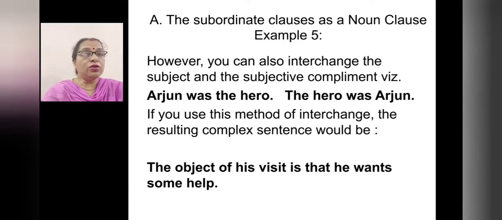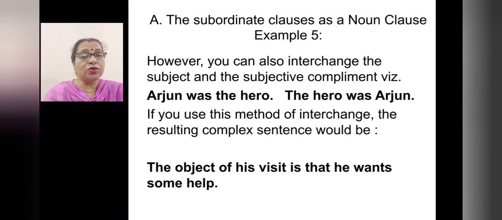However, you can also interchange the subject and the subjective complement. See the example. Arjun was the hero and the hero was Arjun. Now this one is the subjective complement. Subject complement or subjective complement is the same.